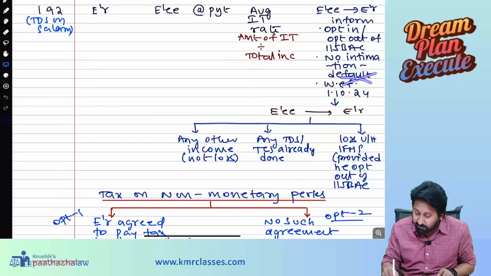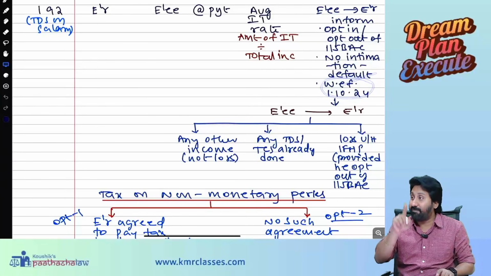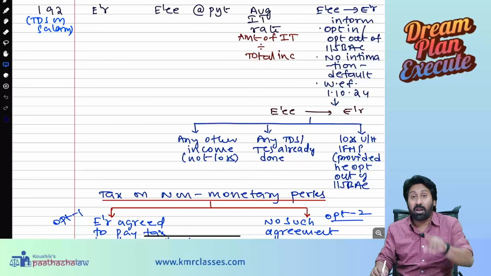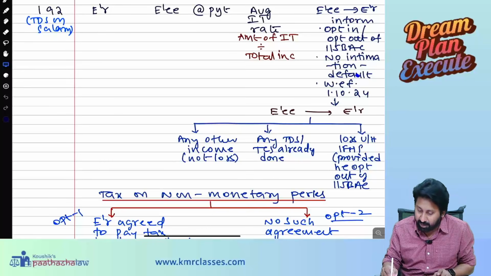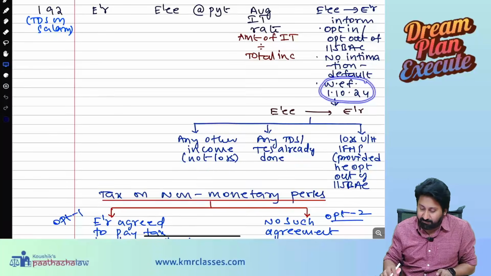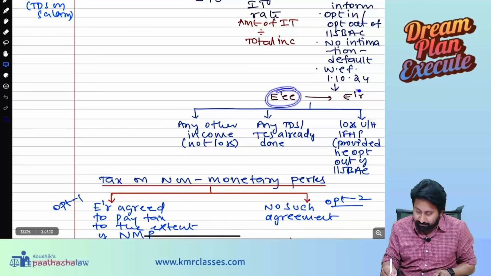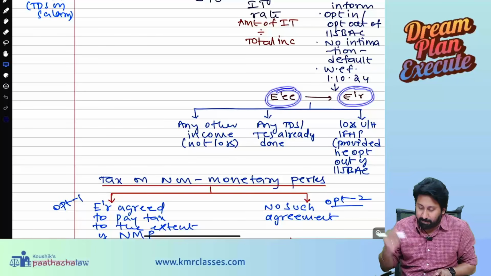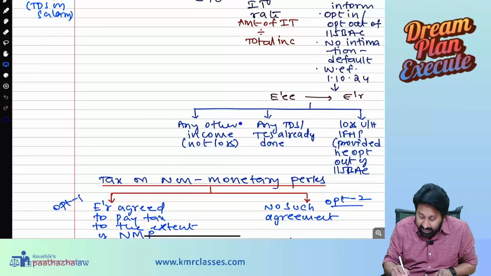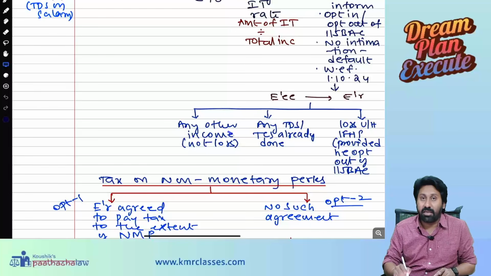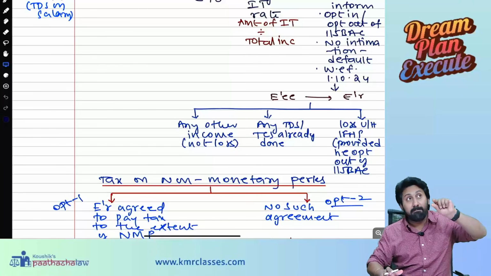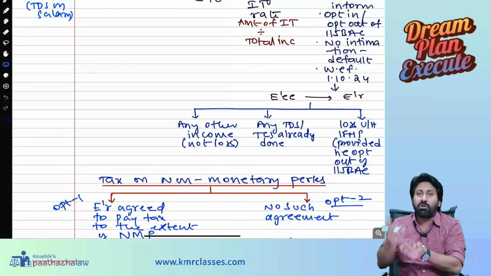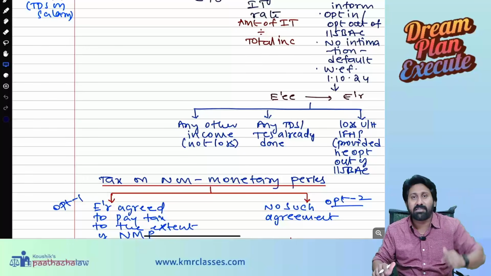With effect from 1/10/2024, and these are all very important amendments for your exam, the employee should also inform the employer about any other income. Why? The employer doesn't know what incomes you have. They will think that you only have salary income.